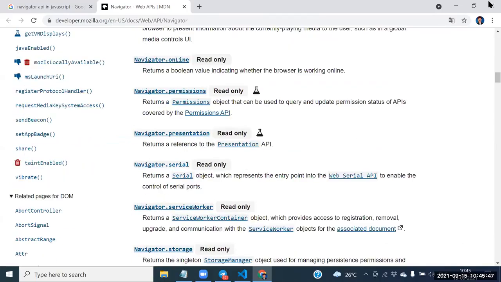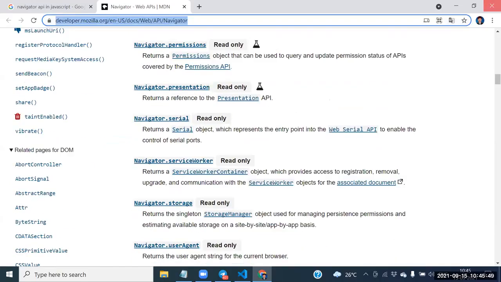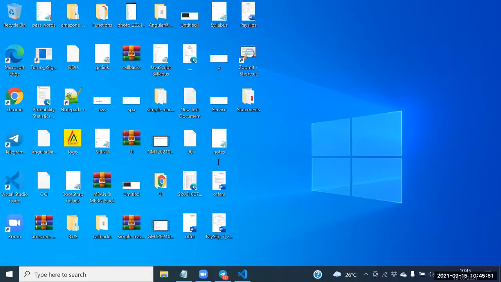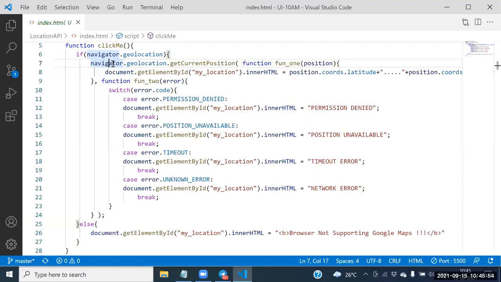Why do we use small letter navigator, but here it is written in capital? Navigator is a predefined object. Small letter, it will not be capital. Maybe in the website itself, navigator is a reference. Navigator is a variable of the navigator interface. Yes, exactly, a reference of that navigator interface. That interface is the defined object itself, so maybe some internal calculations may be there. Okay? Fine. Please go through up to now, guys.